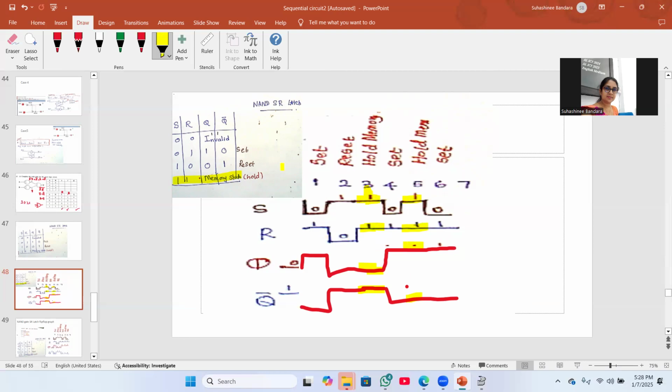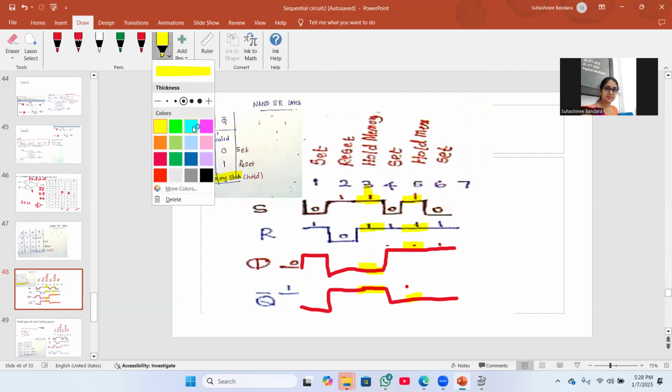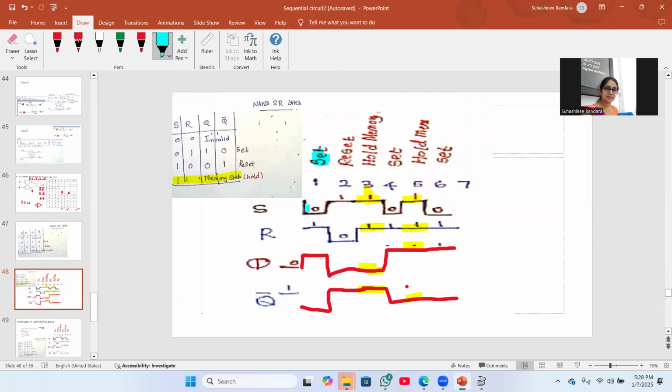Okay. Then if we have set 0, 1, set S is 0, R is 1. Set and reset change according to the type of graph. So set 0, R1, then Q is 1, Q bar is 0.